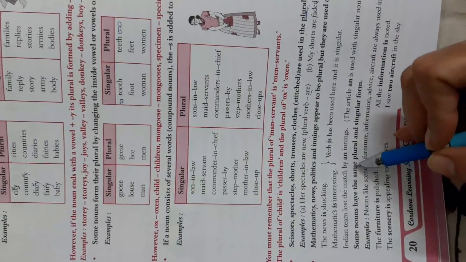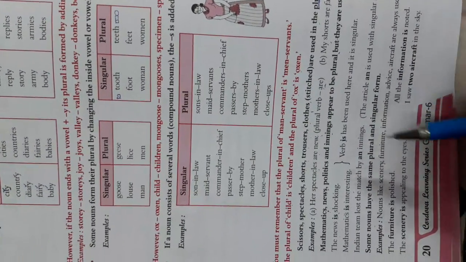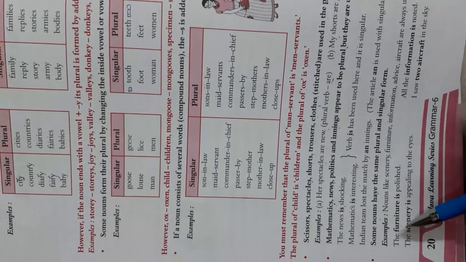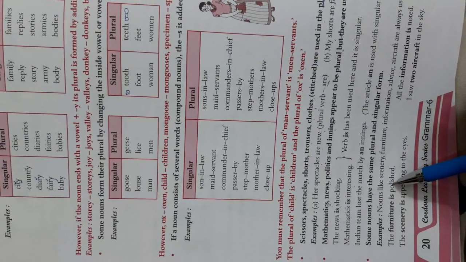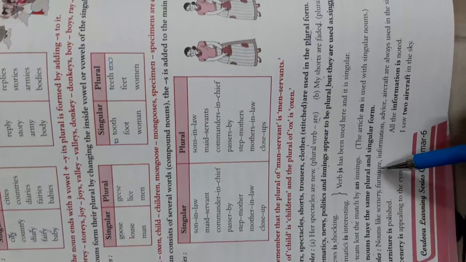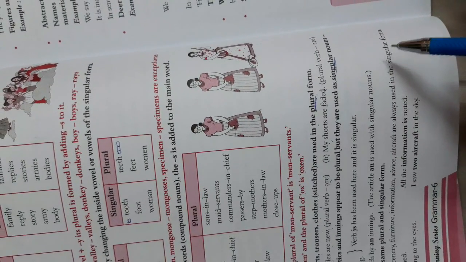Some nouns have the same plural and singular form. Very interesting. How? The furniture is polished. Nouns like scenery, furniture, information, advice, aircraft are always used in a singular form. Is this clear?